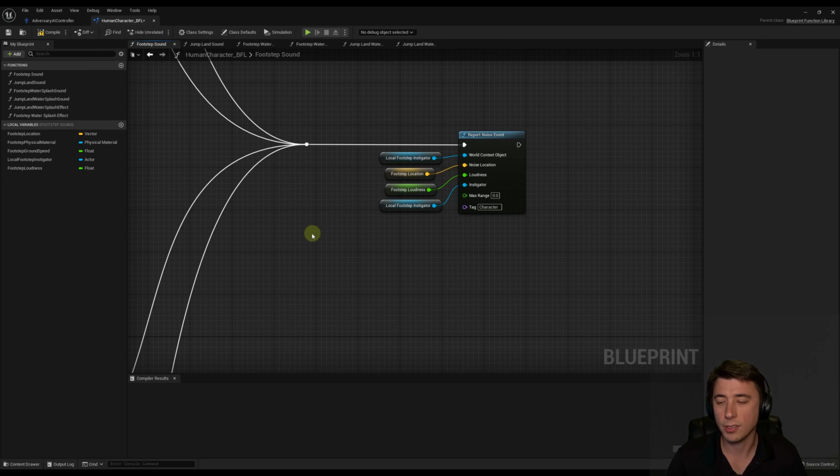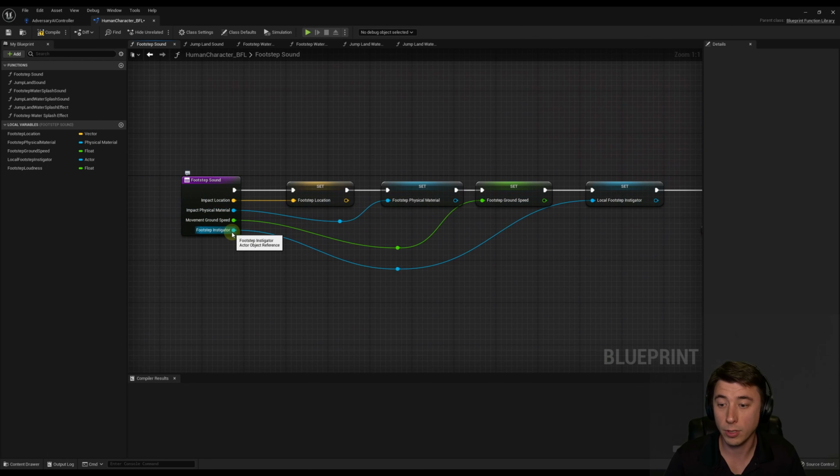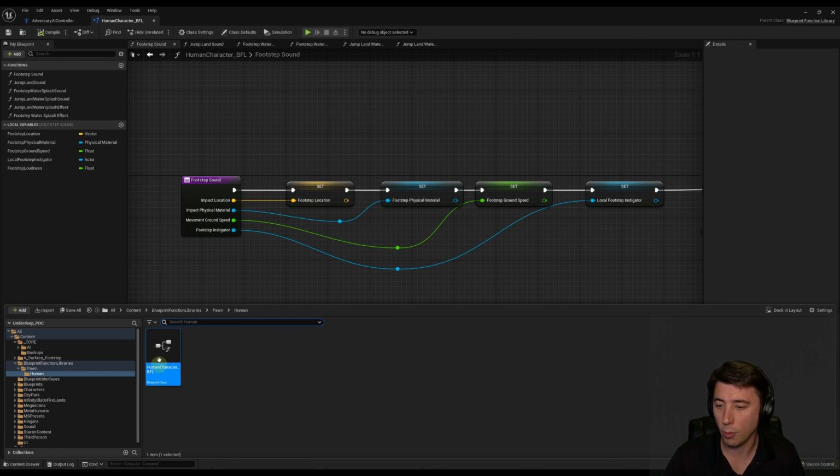But now, before we test this, we still have to do something because we just set up an input for the footstep instigator, but we never passed in who that instigator is, like what character. And so for that, we got to go wherever this function is being called. Now, I just happen to know in my case that the function is called on our animation blueprint, so that's where I'm going to go. If you're using a different setup for your sound, you just need to figure out wherever it's being called in your game. So before that, I'm going to compile and save,